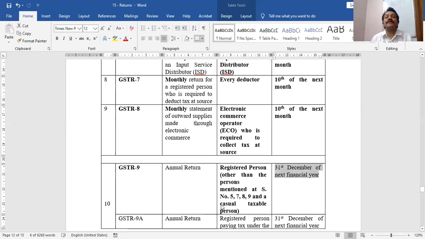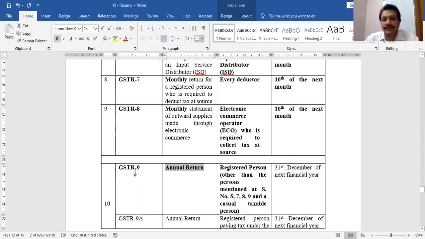If I am in financial year 18-19, then what is the due date of furnishing my annual return? 31st December 2020, because of this GSTR 9. That's it. So I'm talking about GSTR 9 annual return. I'm deriving this power through section 44 of the Act.